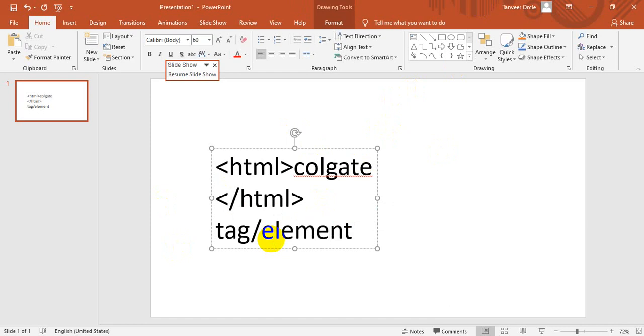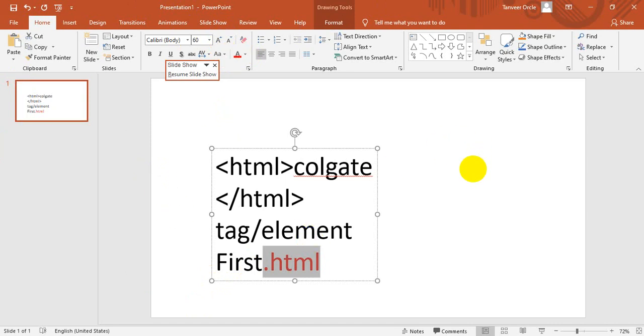How to save a file? First is my file name, then dot HTML. Dot HTML is the extension of this file, meaning this is your HTML file, or the code written in this format is HTML.